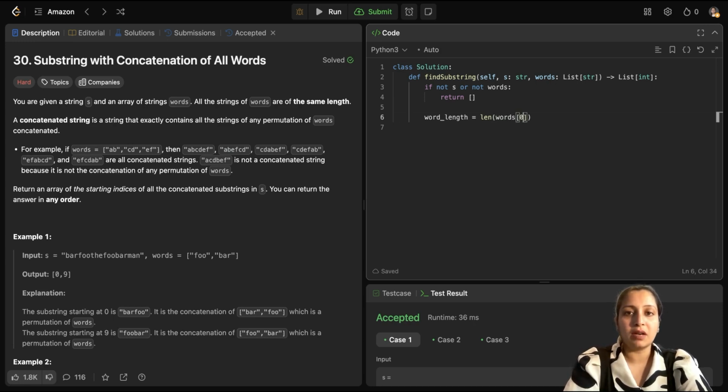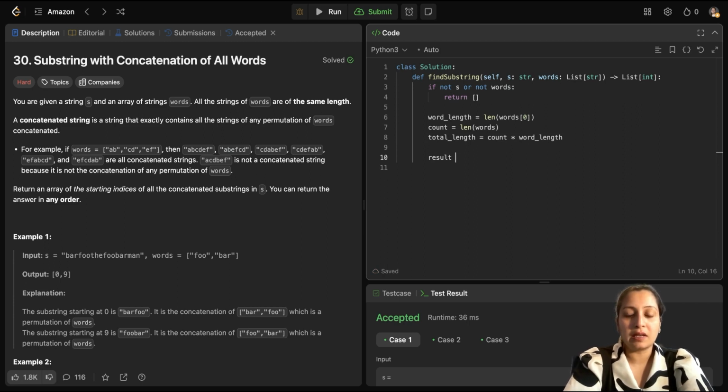You can take any word because they are all of equal length. Then you can check for count, the total number of words in the words array, which can be got by the length of words. And then total length, because your permutation will be the length of the concatenation of all the words in the words array, so that would be count multiplied by your word length.